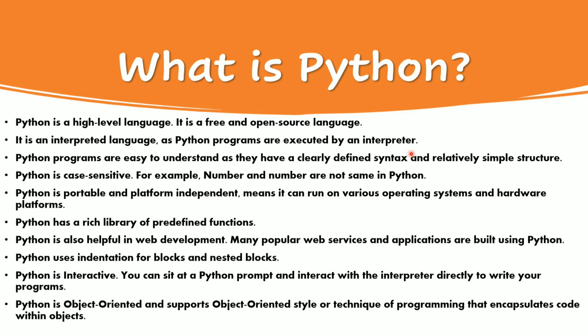In interpreter, programs are executed line by line, whereas in compiler, the whole code is executed at once. So the disadvantage of interpreter is, for example, there are two errors in the code. The first error is at line number 5 and the second error is at line number 10. So if we run the Python program, it only shows the error at line number 5 first.